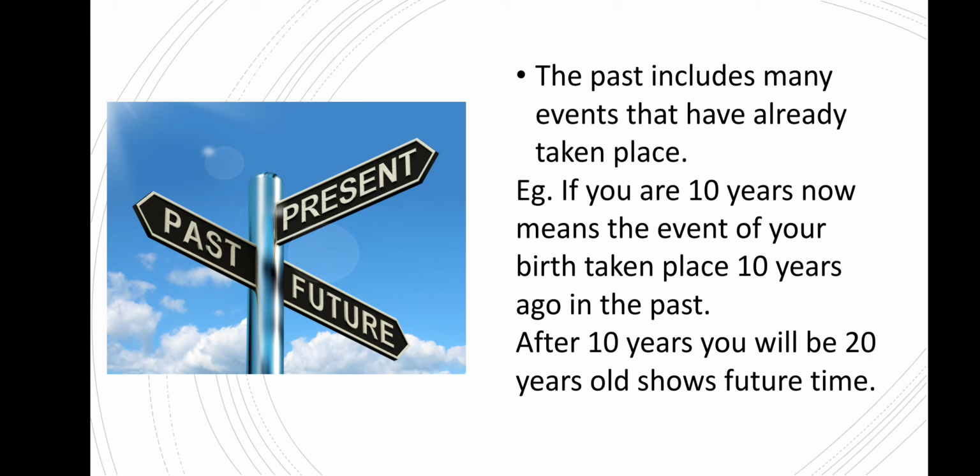Now we are 10 years old, and after 10 years you will be 20 years old, which shows a future time.